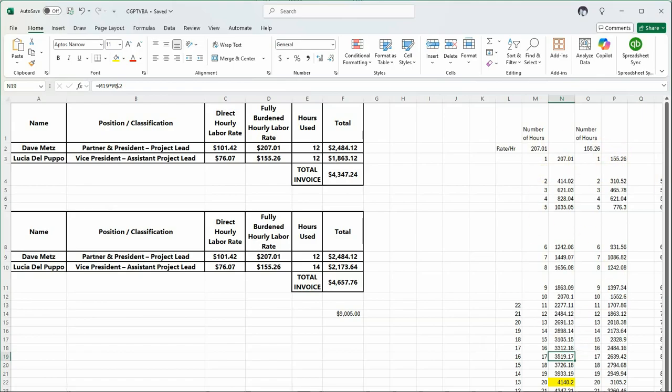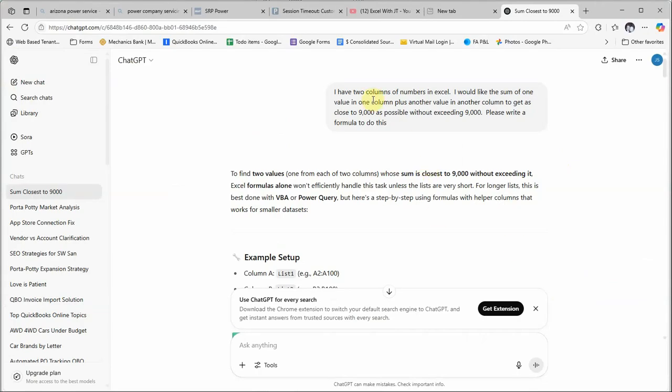Once we get the right combination, then we get the right number. But you've got to play with the numbers, and it takes a long time. So I thought, let's just ask ChatGPT if it can do it. So I entered in this question.